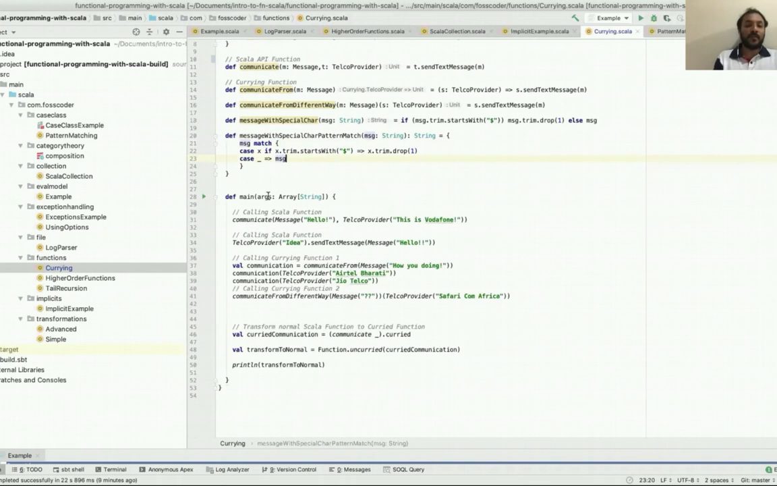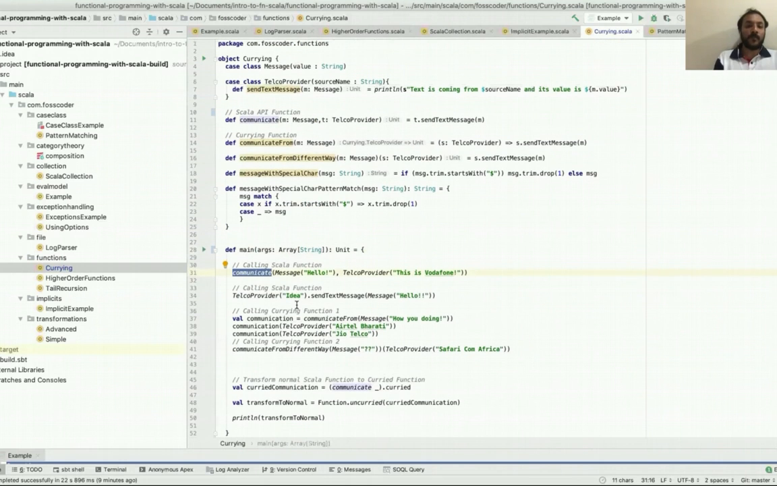Now going back to main method, main returns the unit, means nothing. Then you equal to here. Yep. It's better to write unit. Calling Scala function, I am calling communicate message hello, telco provider, this is Vodafone, and calling Scala API function, you say telco provider idea, sendText message hello.